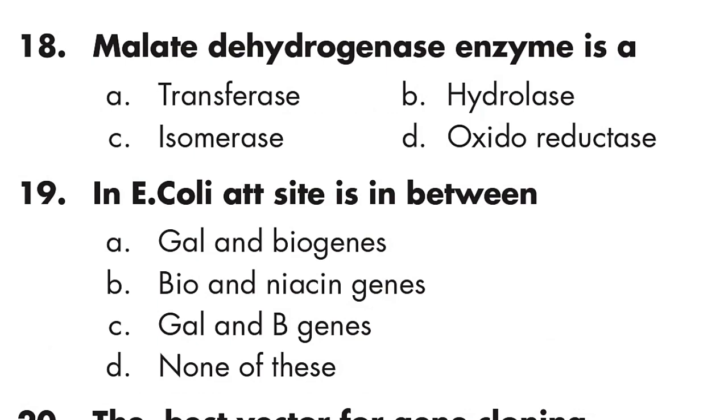Question number 18: malate dehydrogenase enzyme is an oxidoreductase. Option D is right. Question number 19: in E. coli, the att site is in between gal and bio. Option A is right.